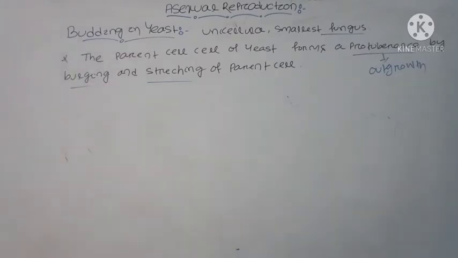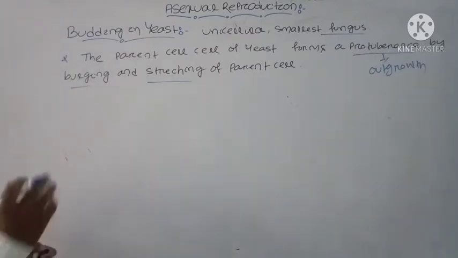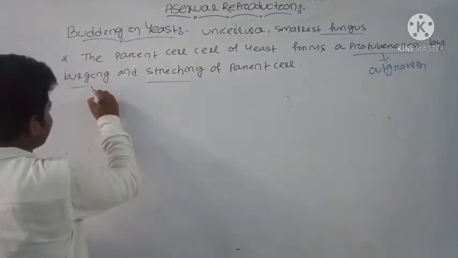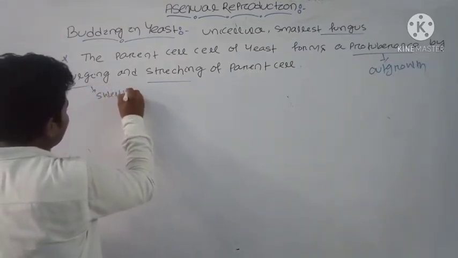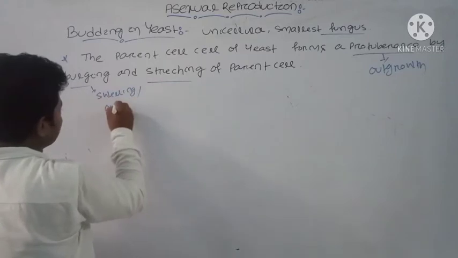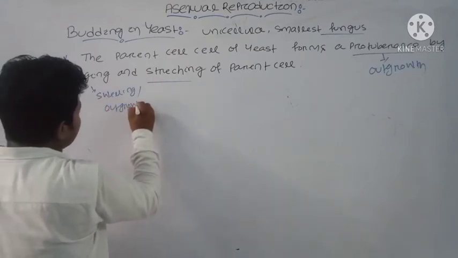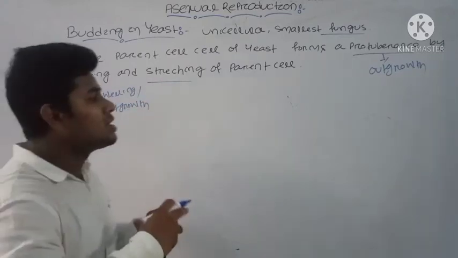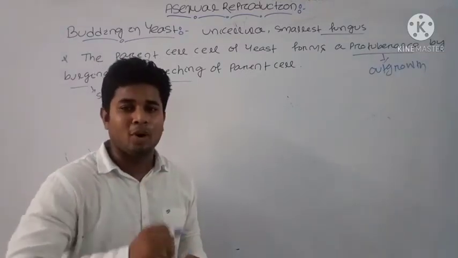What is the bulging process? Usually bulging is a swelling, or we call it outgrowth. When the parent cell swells, it will develop a bud structure.